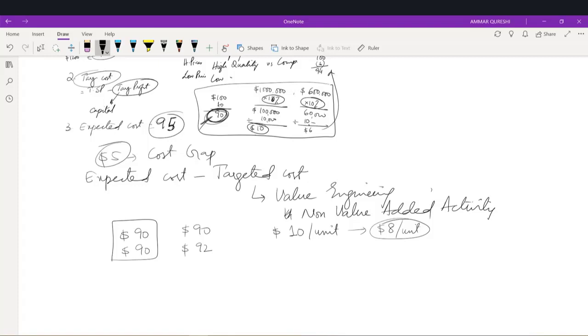We cannot produce at a cost less than 92. So now what decision do we have to make? We have two options. Since the cost is $92 right now, because we cannot reduce cost less than 92, there is an option that we want a $10 profit from the customer, so we can add 10 and sell our product at $102.